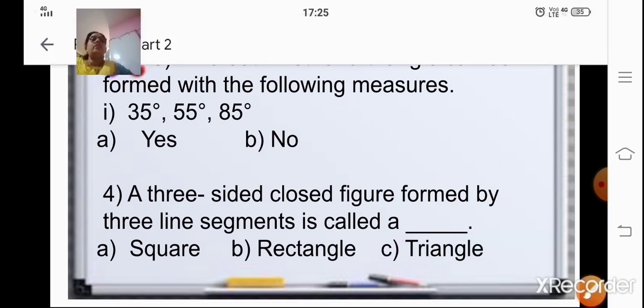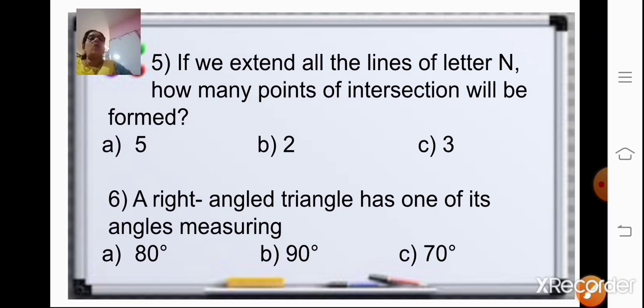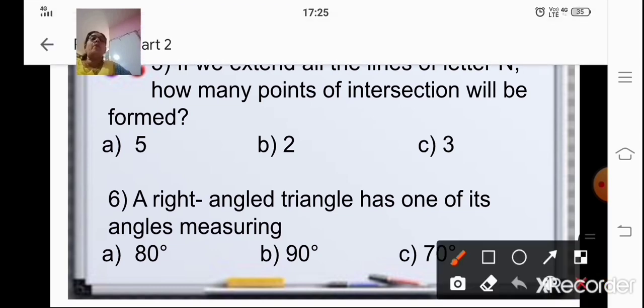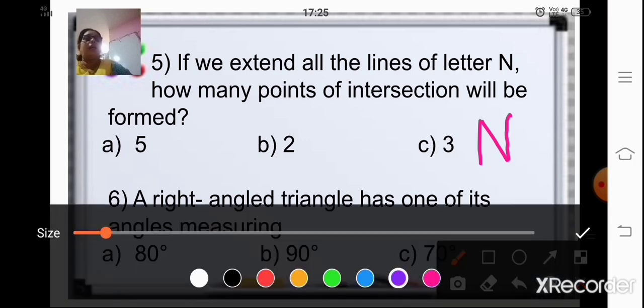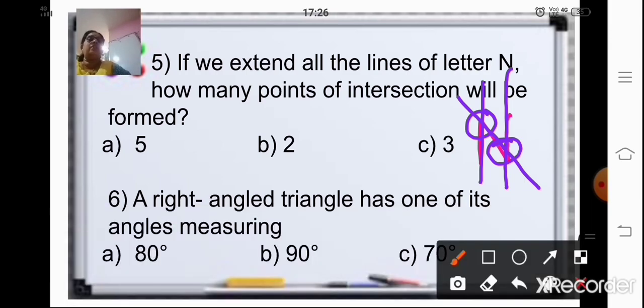Okay. Coming to the next question, if we extend all the lines of the letter N, how many points of intersection will be formed? Is it 5, 2 or 3? Now suppose I write the letter N, and all the lines of the letter N are extended. Suppose I extend this line, and I extend this line, so how many points of intersection do we get? That is 2. So your answer is B1.